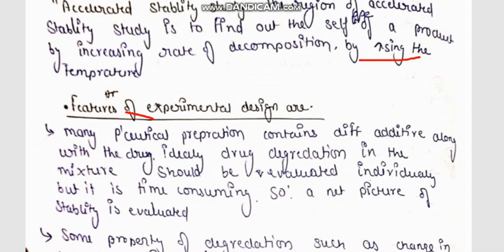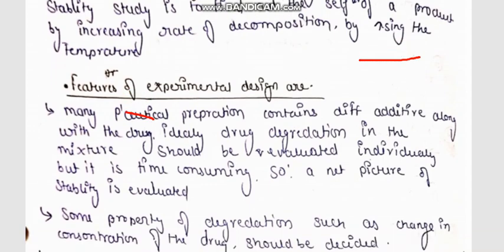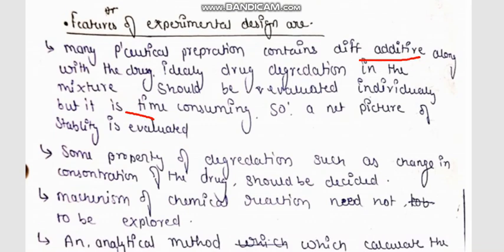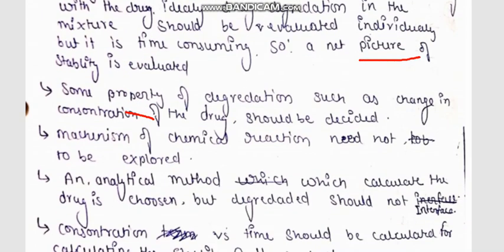Some properties of degradation, such as change in color of the drug or other physical parameters, are also included. The mechanism of chemical reaction need not be explored. How the drug is going to be degraded is not our work.